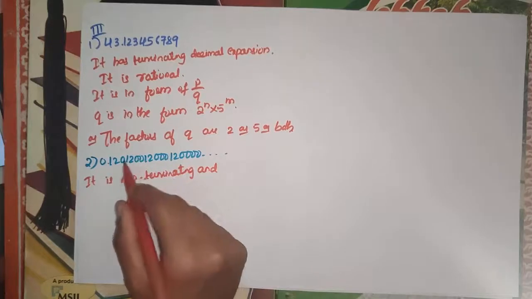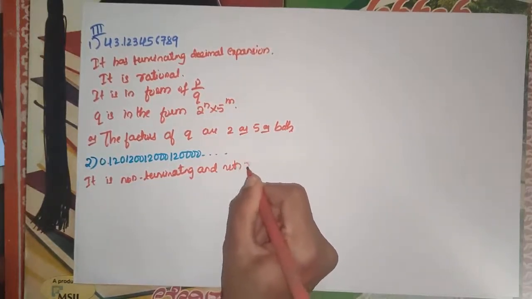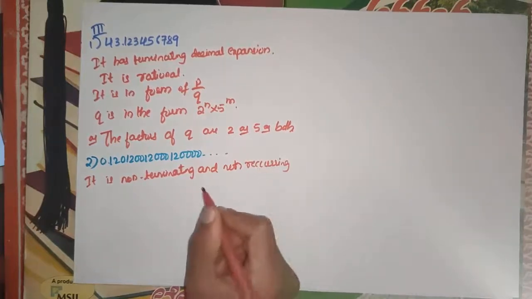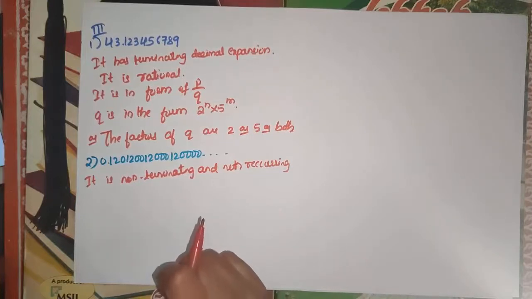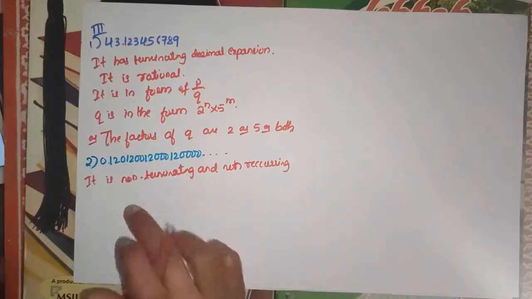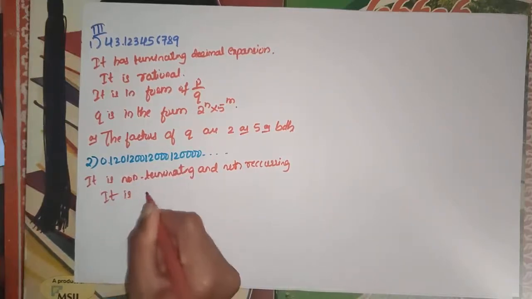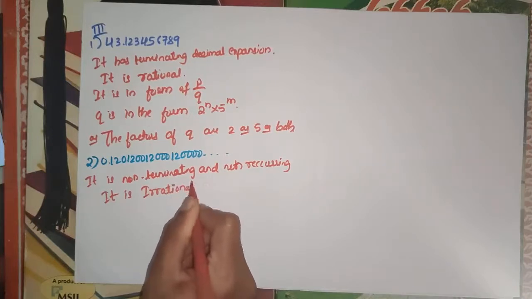Okay, digits are not repeating, so non-recurring. If it is terminating, or if it has repeating, then it is rational. If it is non-terminating and non-repeating, then it is irrational. It is an irrational number.